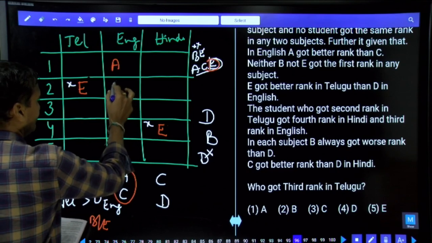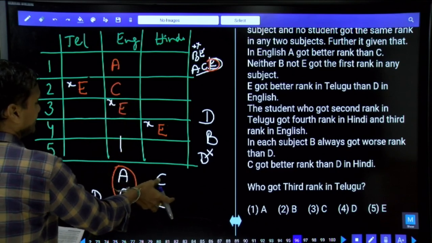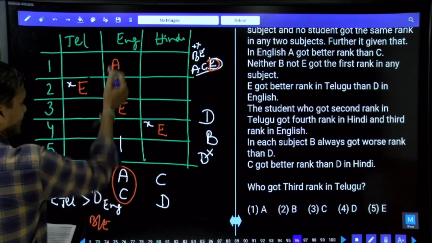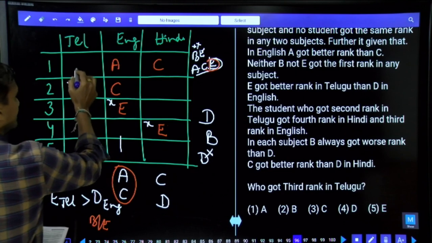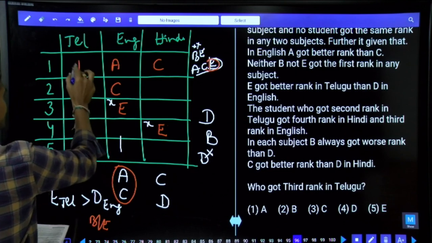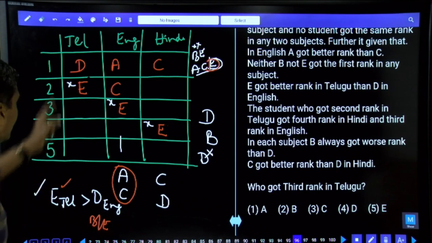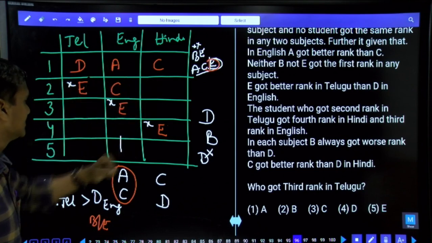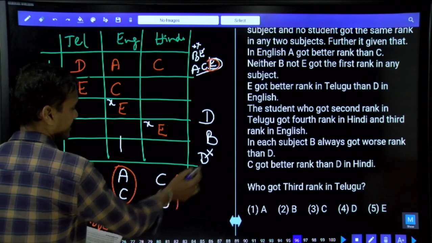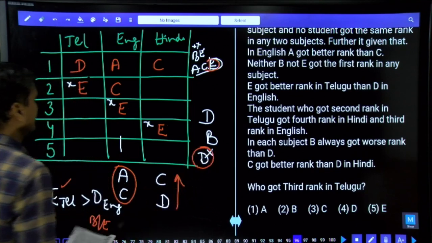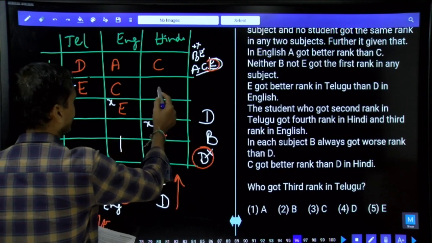If you take A here, C at this place, then C and D. As C and D, here C cannot be at this place. Hence here C must be at this place. A and C were there. And here who must be the person here? D is at this place. Clear? If D is here, then D, A, C, E, C, and now C always got better rank than D. And D cannot be the last ranker. As D cannot be the last ranker, tell me what should be the position of this D? D can be here or not?